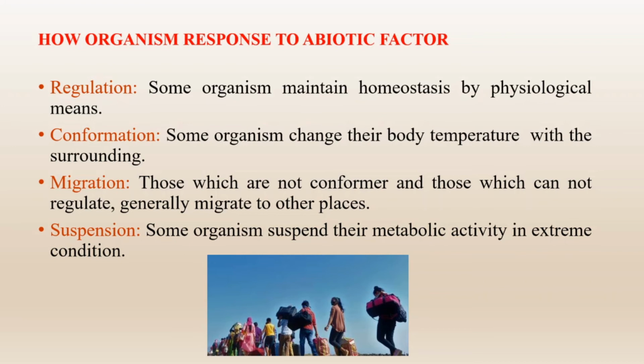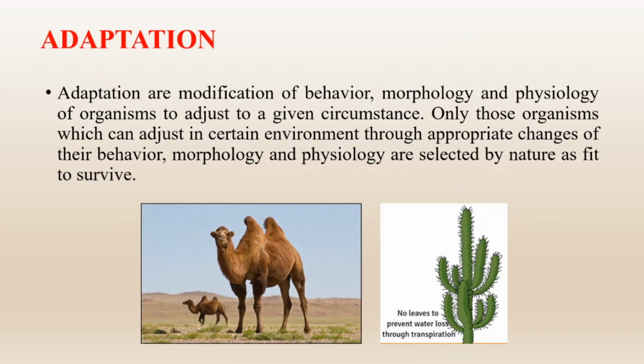In higher plants, seeds remain in dormant condition and germinate when suitable moisture and temperature become available. Similarly, vegetatively reproducing plants produce bulbs which help to tide over the unfavorable condition. So these are the ways through which generally organisms respond to abiotic factor.